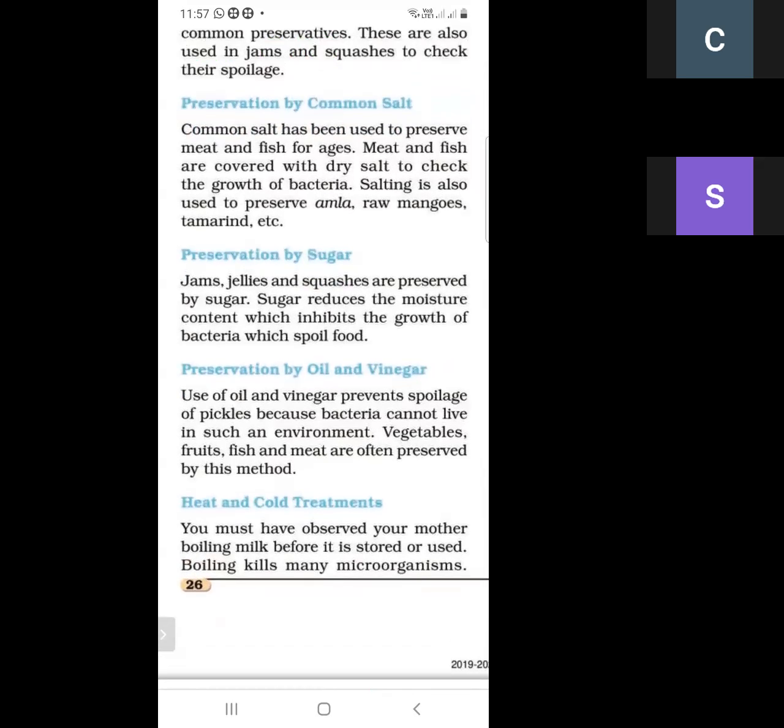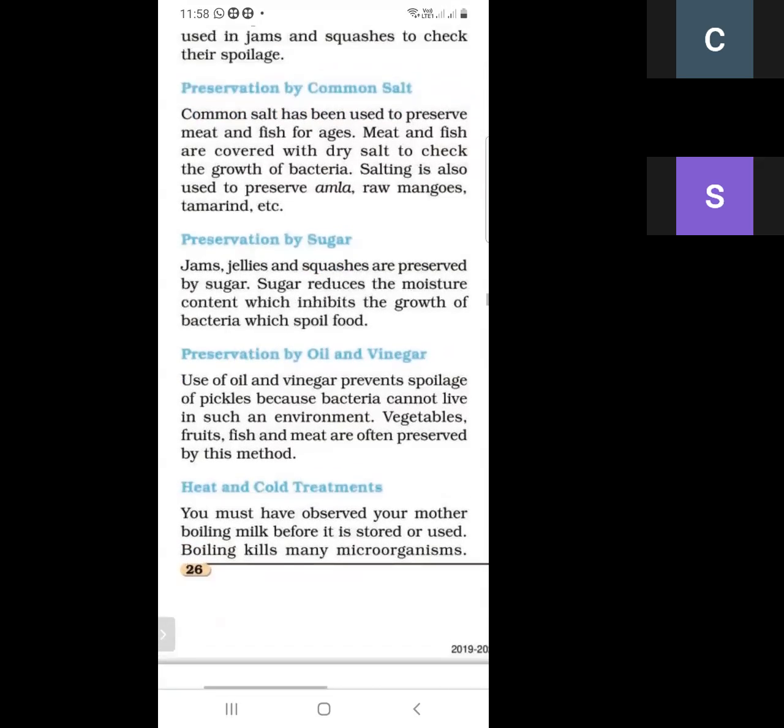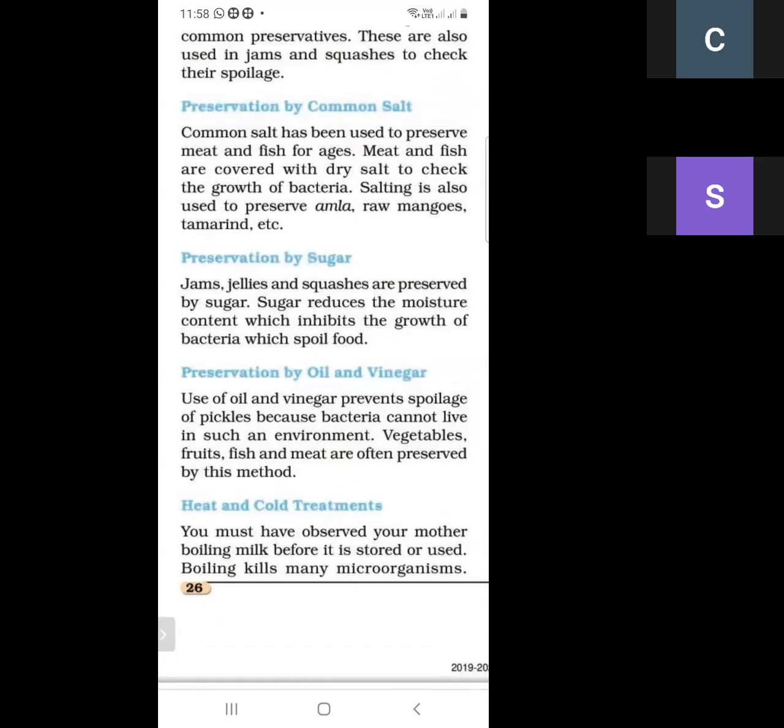As we know, sugar reduces the moisture content, and this inhibits the growth of bacteria which spoil food. So in jam we use sugar. In jellies we also use sugar to prevent microorganisms. Sugar reduces the moisture content, so bacteria cannot dwell on it.